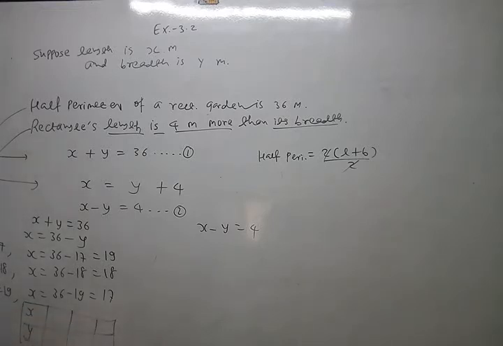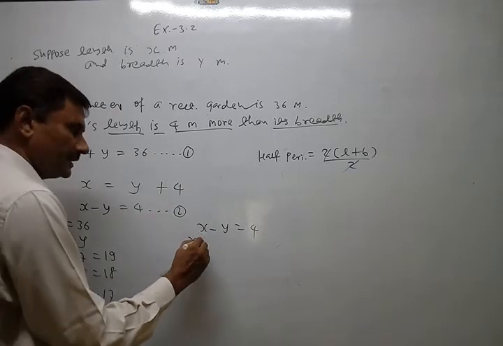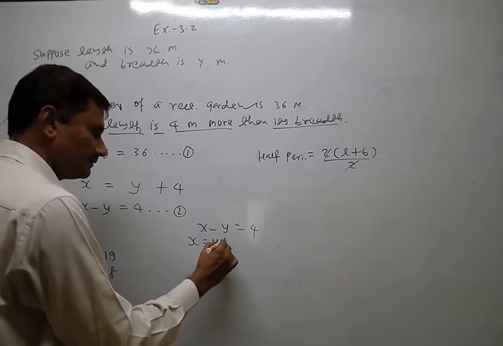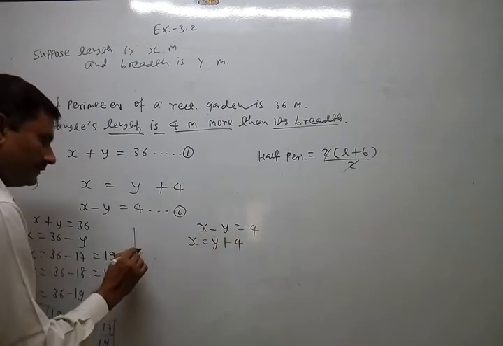Okay. Prepare the table. So x, y, we suppose 17, 18, 19. So we got here 19, 18, 70. Likewise here also. Just make it subject to x because y is negative. So just set it there. So x equals y plus 4. Here also you can suppose the right side variable y.